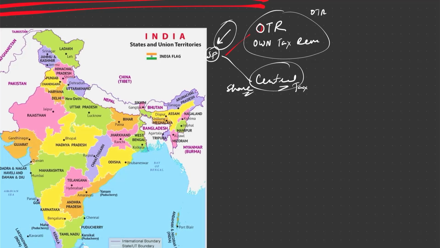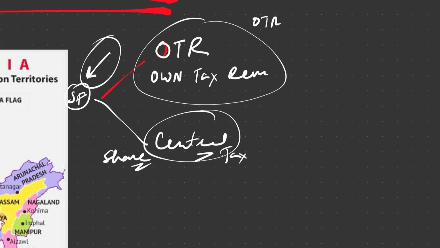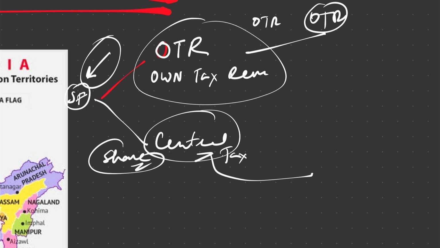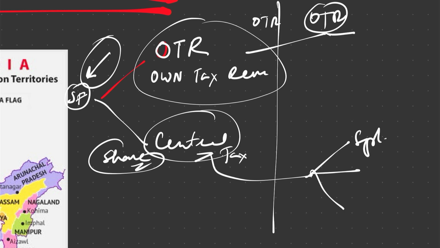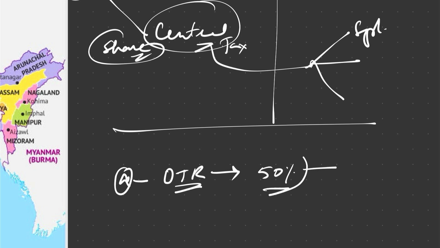Now here's the question: what is the share of own tax revenue of a state, and what is the share of the central tax revenue of a general state? So what is the share of OTR? If there's a question and in one of the options it's written that the state's own tax revenue share contributes to more than 50% of state's revenue, is that true or false? That is the question here.